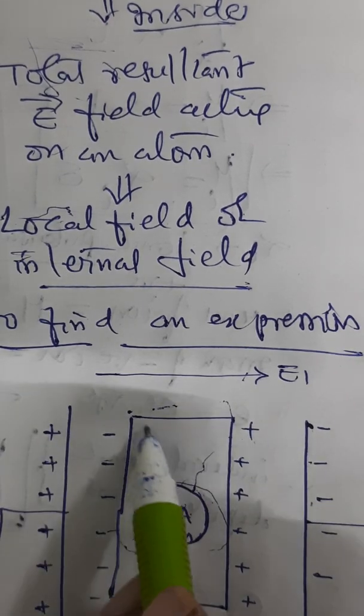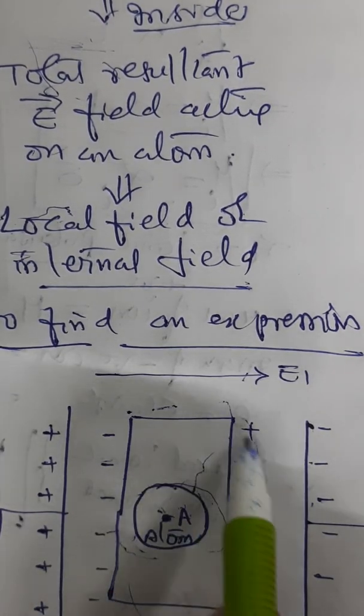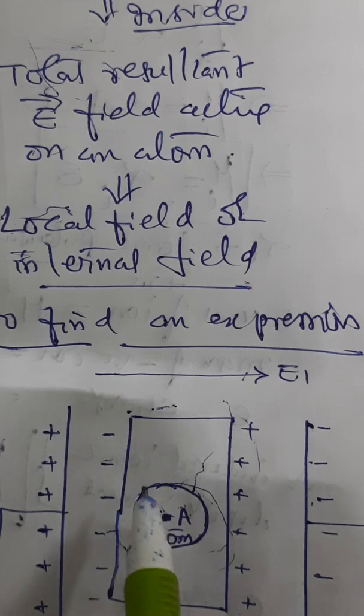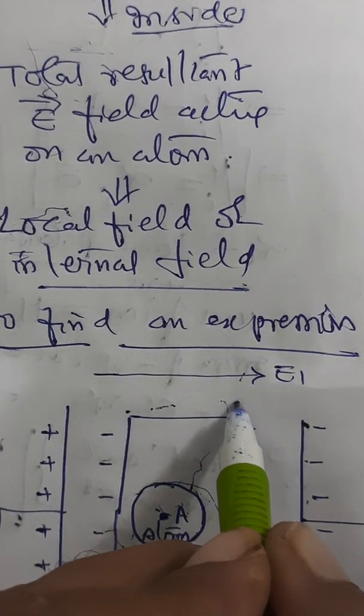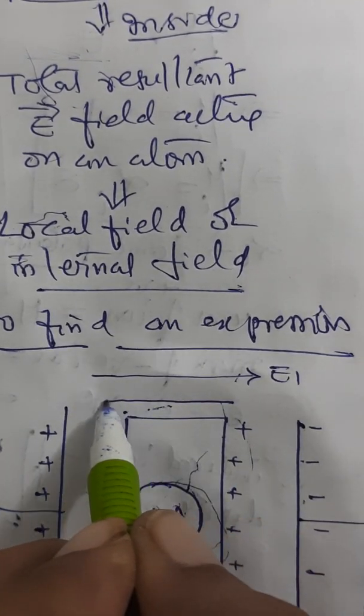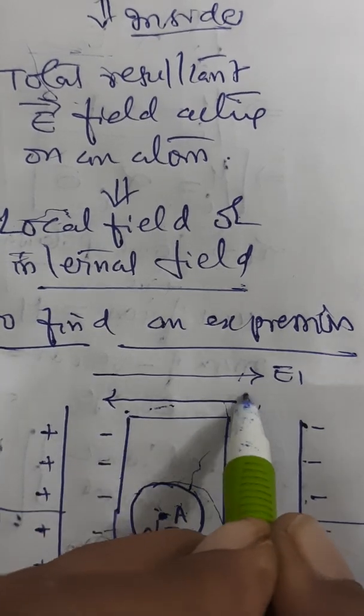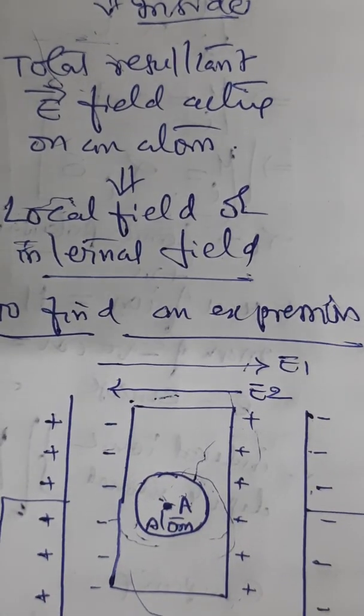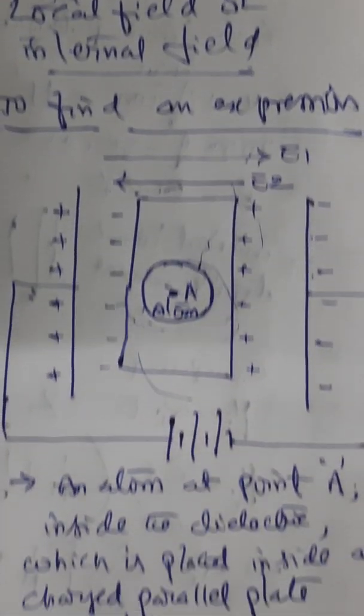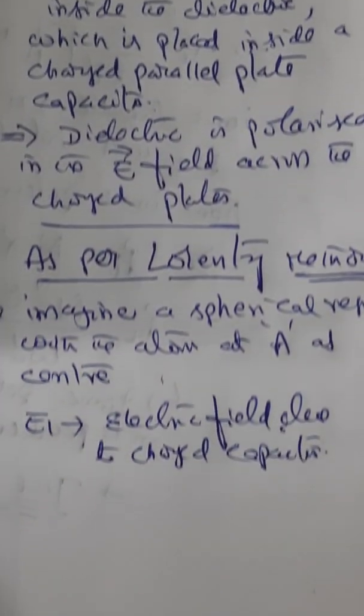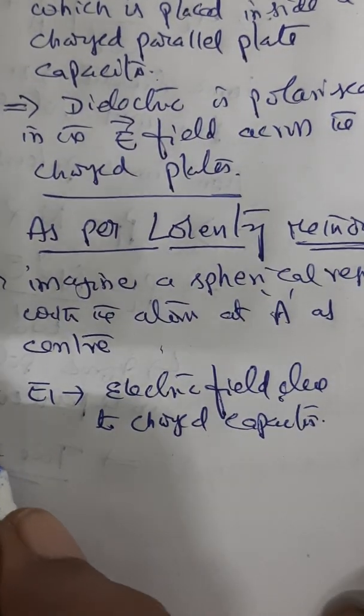Because of this, there is a charge induced. Understood or not? So therefore, on the dielectric, you have a field created in the opposite direction. E2 is another field that is created. So let us understand E2.